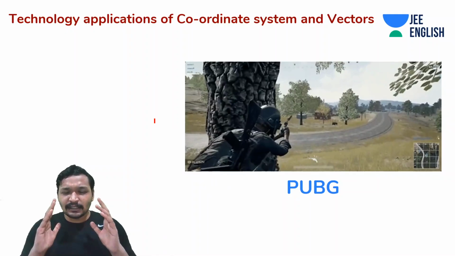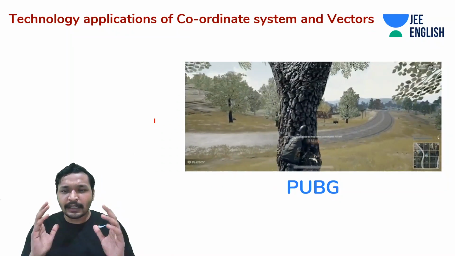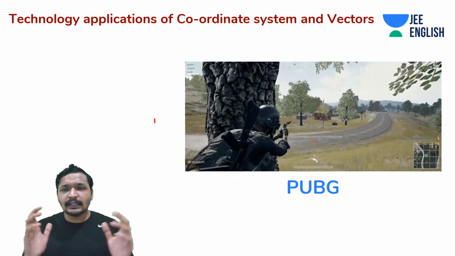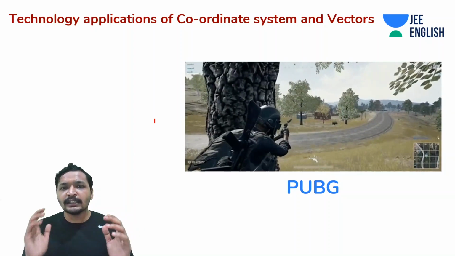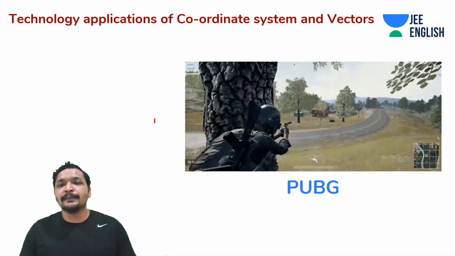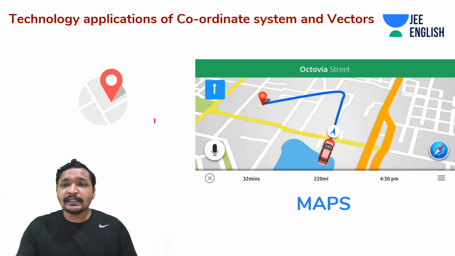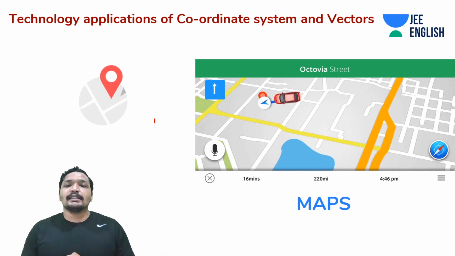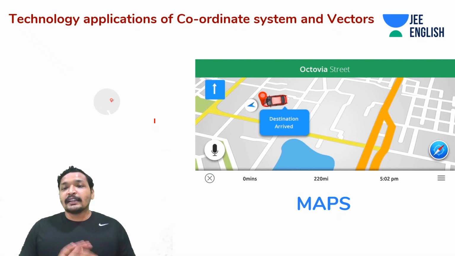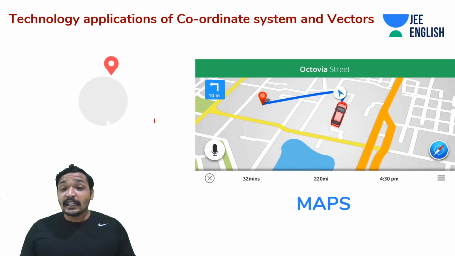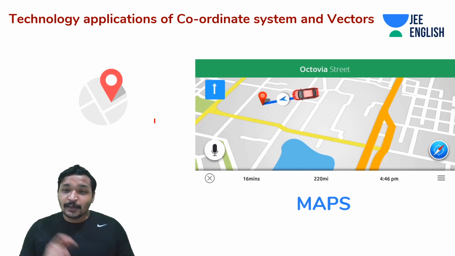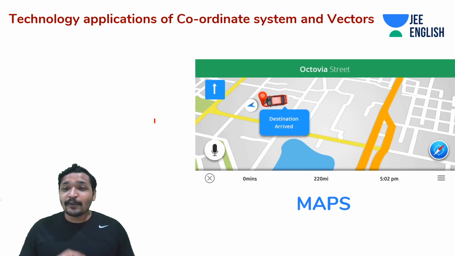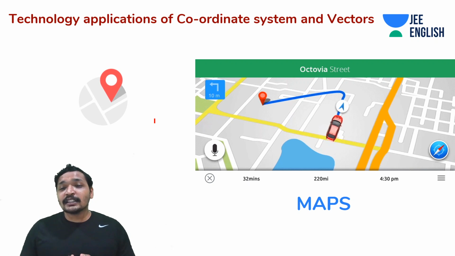And something else interesting, even if you're not a game freak, there is something that is there everywhere and you're not noticing it, that is using coordinate system and vectors. That's navigation system, guys. Your maps make use of coordinate system and vectors. Like your Google Maps, your Apple Maps, even when you're ordering food from Swiggy or Zomato, or if you have booked a cab on Uber or Ola, you're noticing things like that.